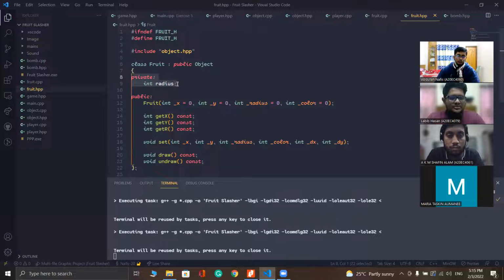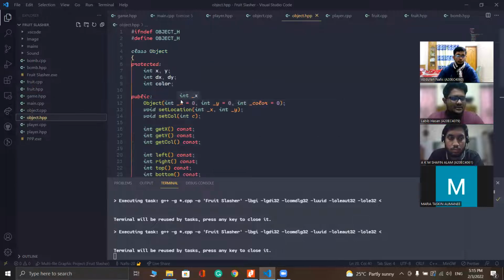So here you can also see the private section, or the encapsulation part. It is the radius, which is data. It cannot be modified by other data or any methods or functions. But in the public section, we can see there's a method and other functions. It can be modified easily. It is not encapsulated. Update HPP. Yeah, thank you. Here you can also see the protected area, or the encapsulation part, of integer data.